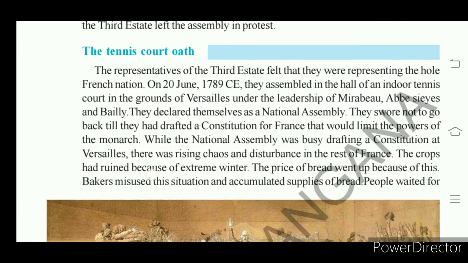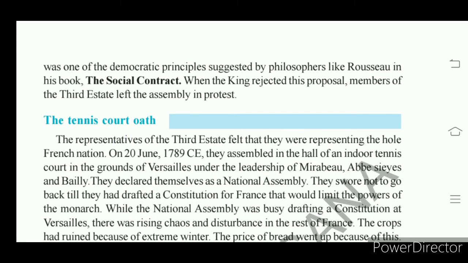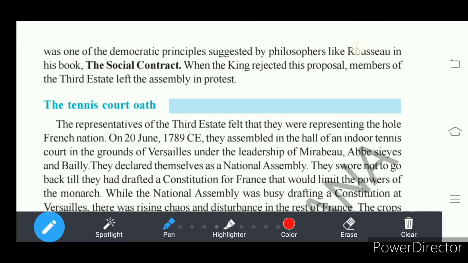That was the democratic principle suggested by the philosopher Rousseau in his book Social Contract. Jean Jacques Rousseau proposed this principle in his book Social Contract. What is a social contract? What is there in that book?